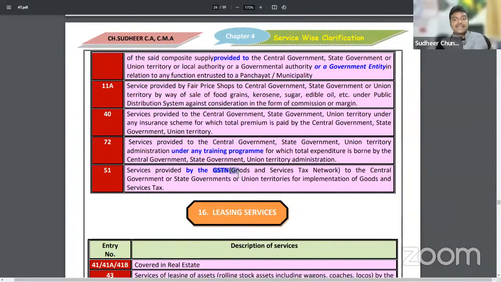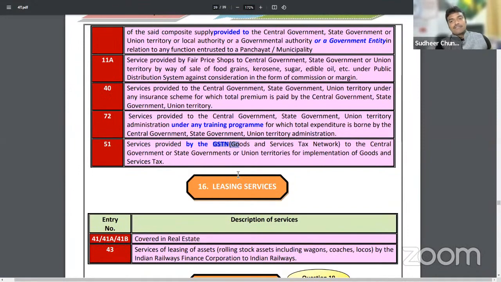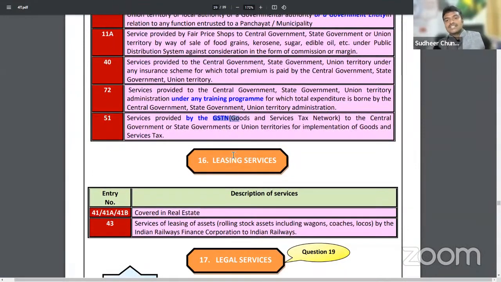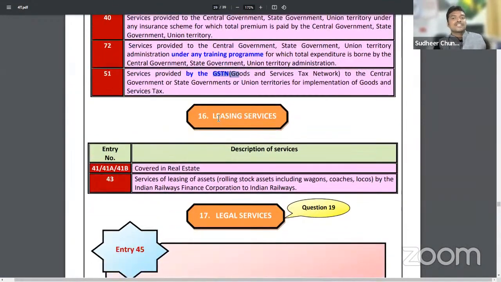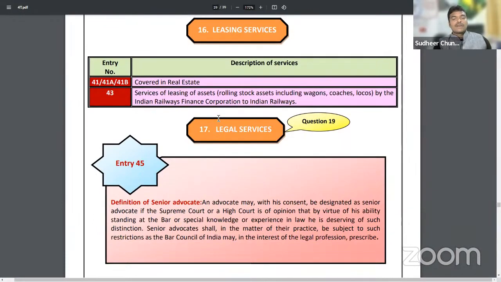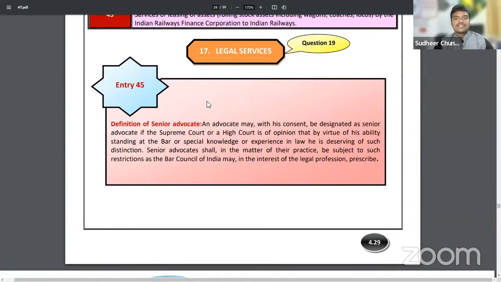Next, services by GSTN. 25 software engineers. Infosys has taken this contract for developing GST website. So government will pay charges to Infosys, Goods and Service Tax Network. Is it taxable? No, it is exempted from GST. Specific exemption is given. Next, leasing services. Regarding real estate, we'll have a separate session.